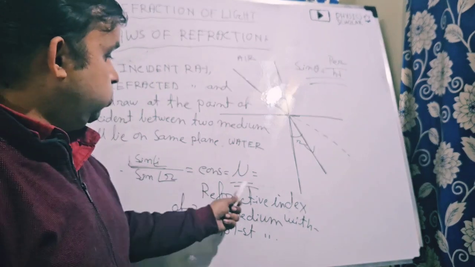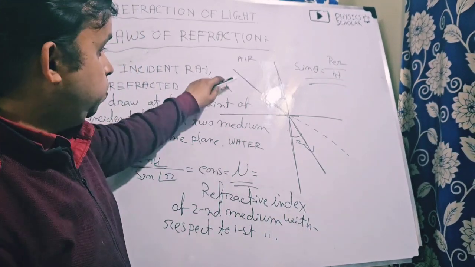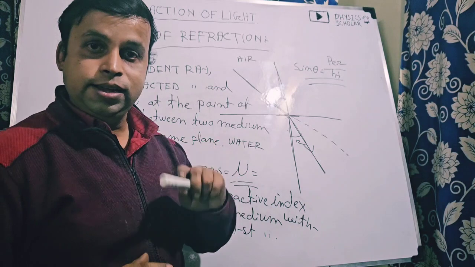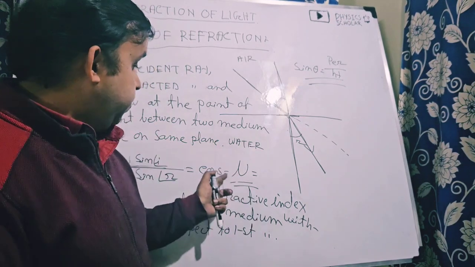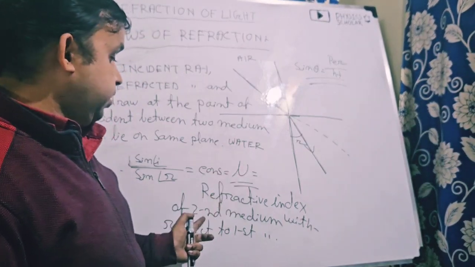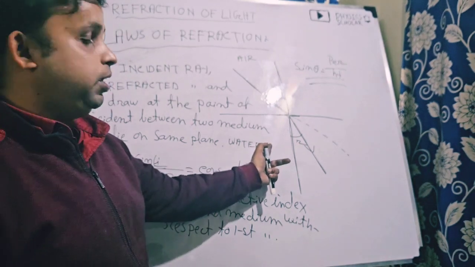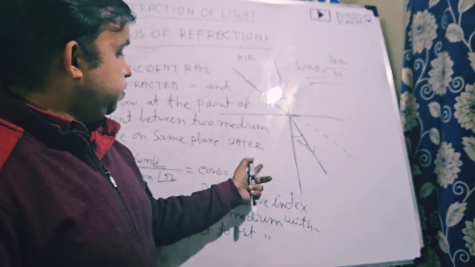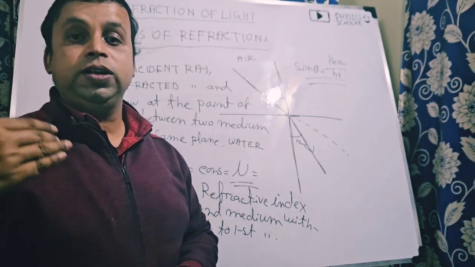Don't write only that mu is the refractive index, because two medium we are considering here. That's why mu denotes the refractive index of the second medium, that means the medium of air. The refractive index of the second medium with respect to the first medium.